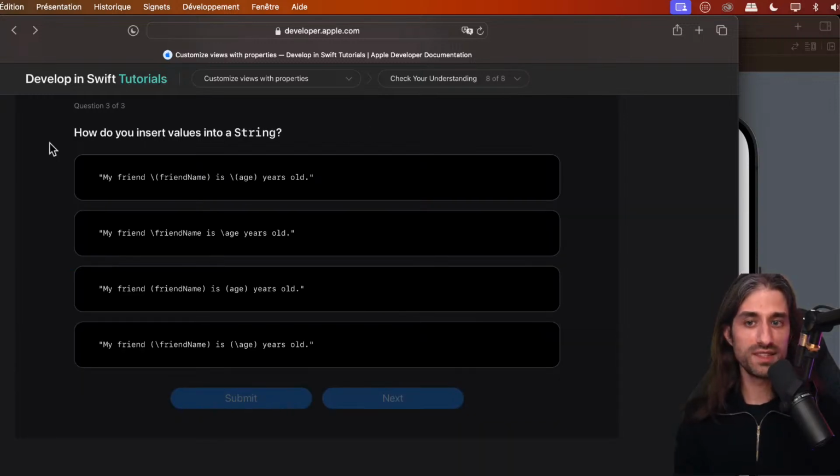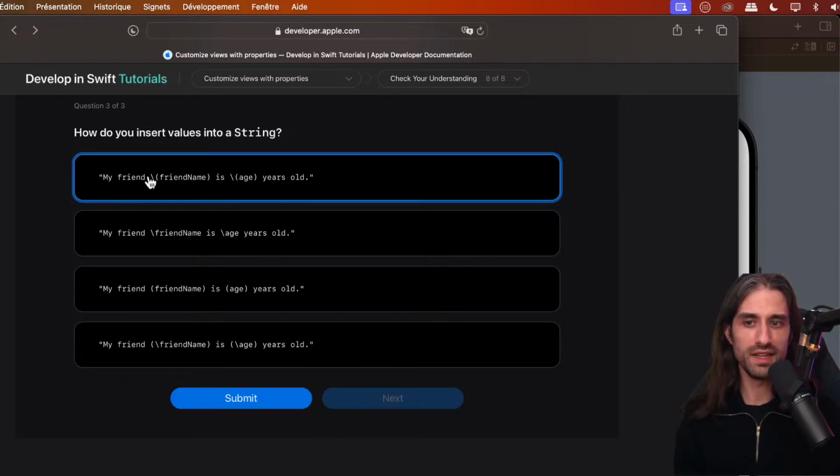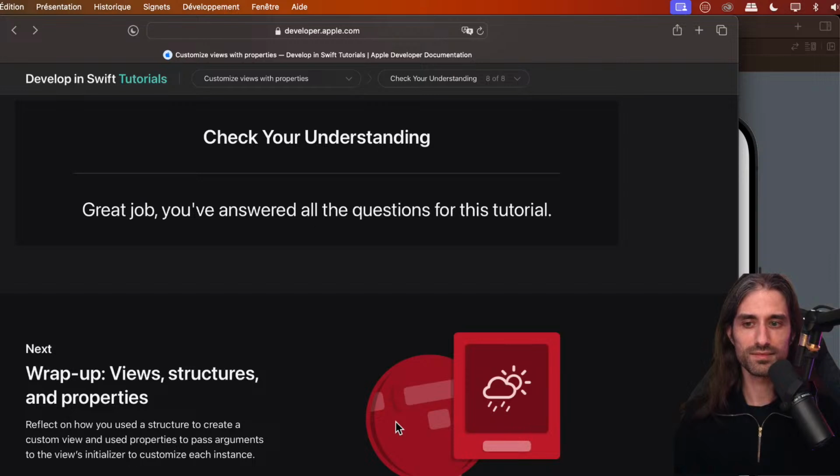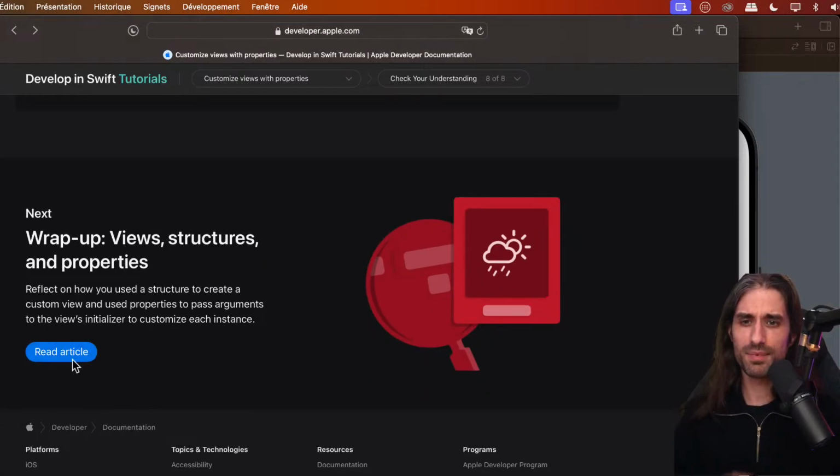And last question, how do you insert values into a string? So remember string interpolation. So which is the correct syntax? So you might remember it's the first one, it's backslash and then parentheses in which you put the value that must be interpolated. And here there is no trick, like they could have all been potentially correct syntaxes. I mean, not this one, I guess, but they could have all been correct syntaxes, just Swift decided that this is the correct syntax. So it's the first one. And it's the backslash parentheses sequence that inserts the value of its content, so what's inside the parentheses, into a string.